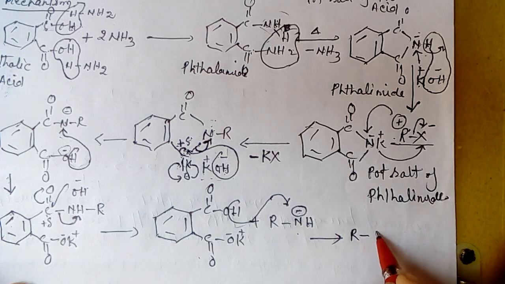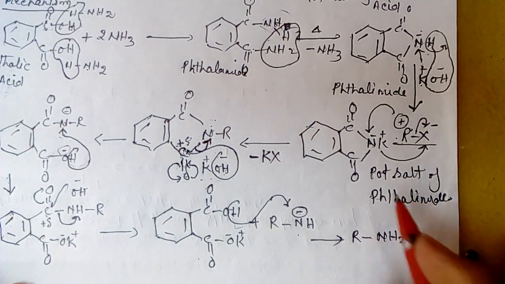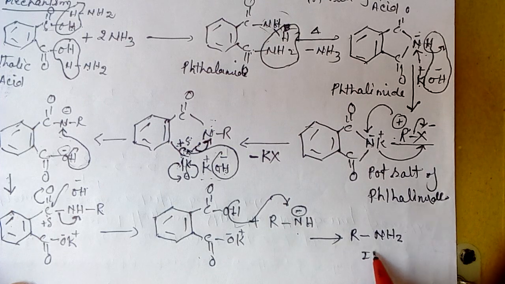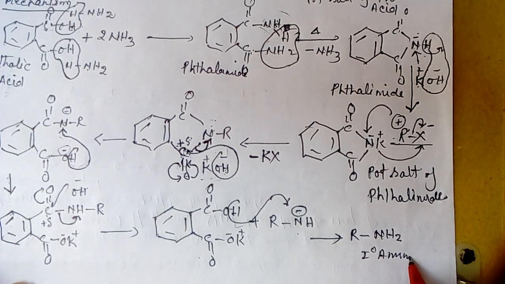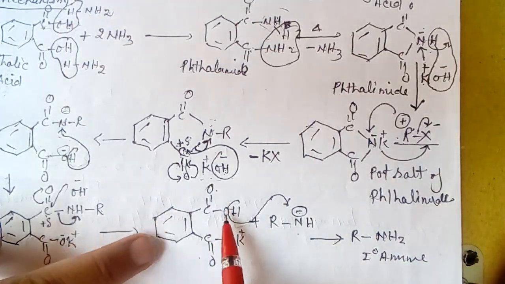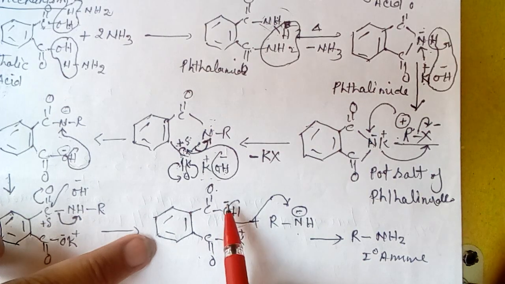This is called 1 degree amine, also called primary amine, and this oxygen gets a negative charge, and on this oxygen one potassium ion sits here.